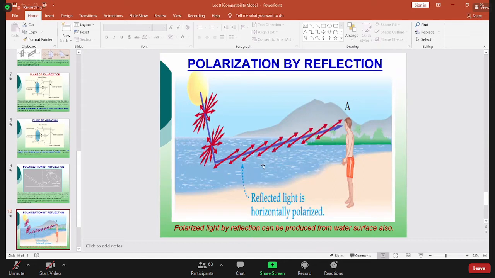It's a water surface. So when the ordinary light is reflected from the upper surface of the water, now see this light, that is reflected light, is basically the polarized light. The light we see is the polarized light. Why?